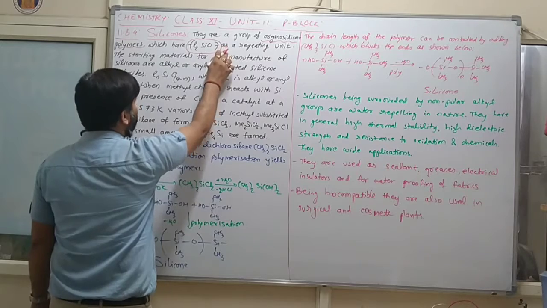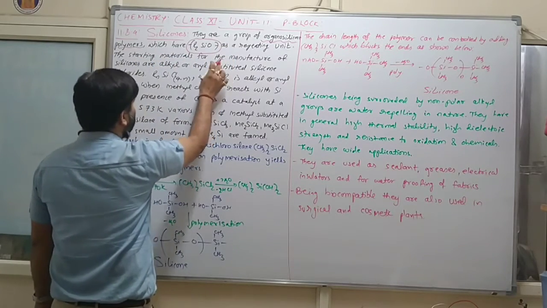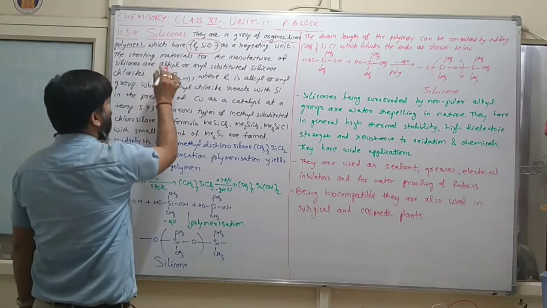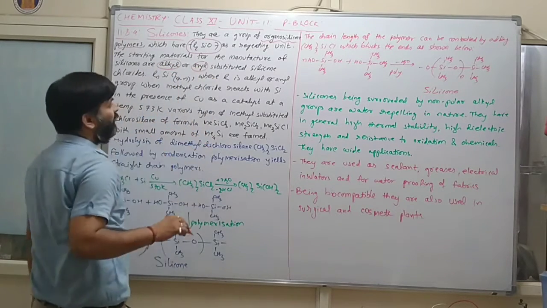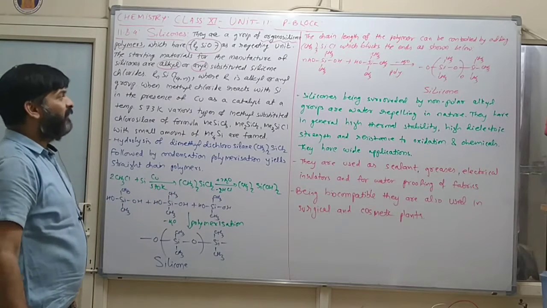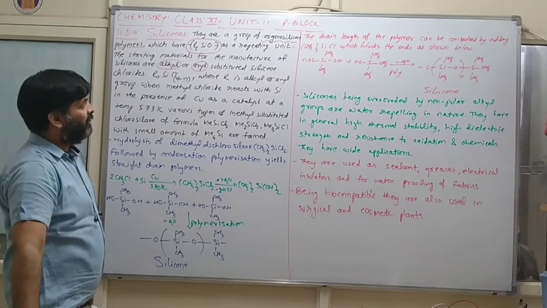R2SiO as a repeating unit. The starting material for the manufacturing of silicone are alkyl or aryl. Alkyl मतलब मिथाइल, इथाइल, प्रोपाइल और aryl मतलब बेंजीन आएगा. Clear?